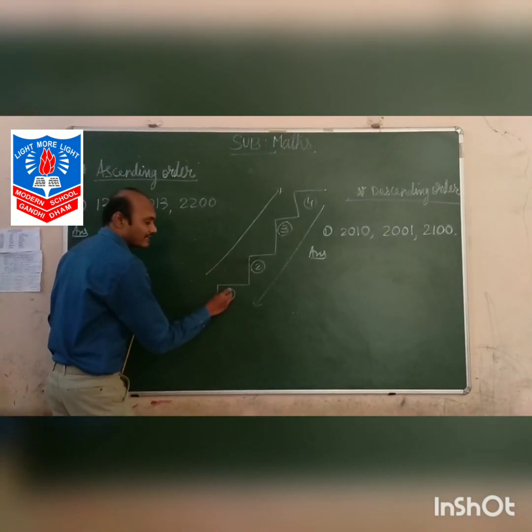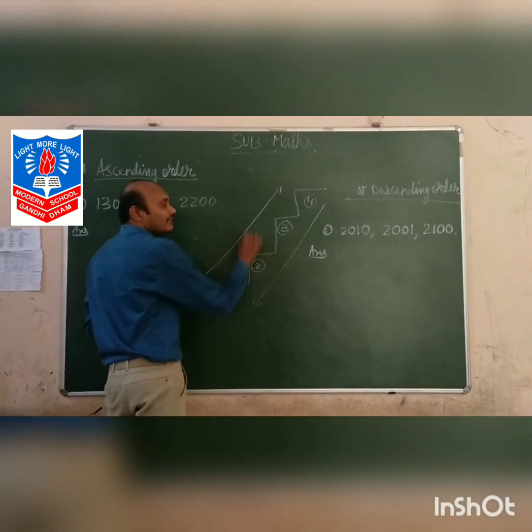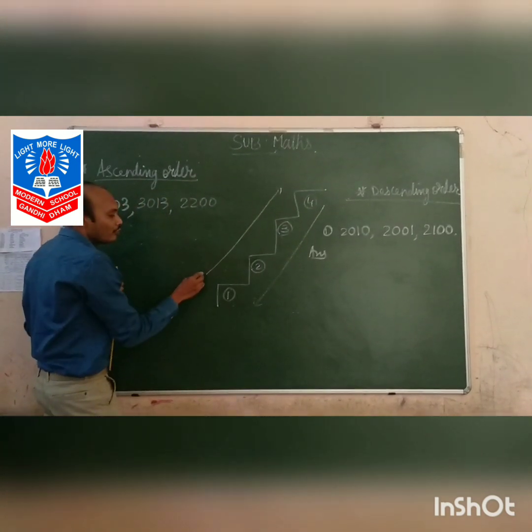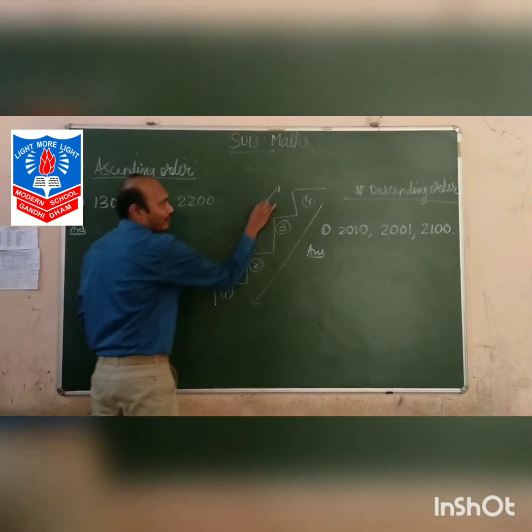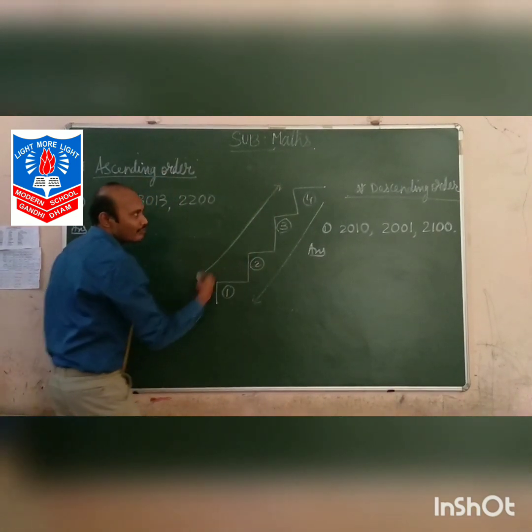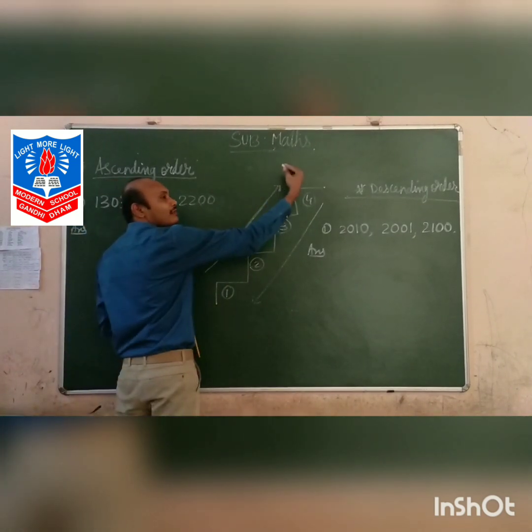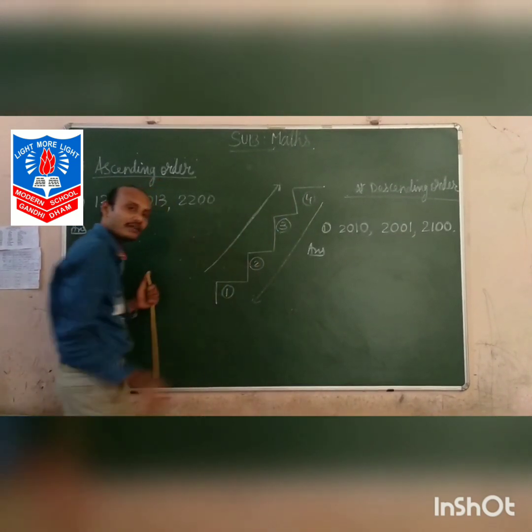So you will first take step 1, then to the step 2, then to the step 3, then you will reach to the step 4. Means you are moving from down to up. Smaller number to the biggest number. So when you move from smallest number to the biggest number, that is called ascending order.